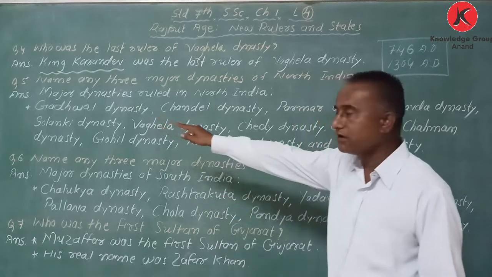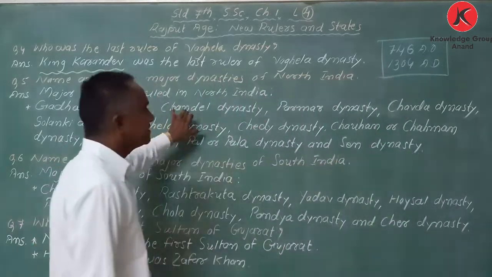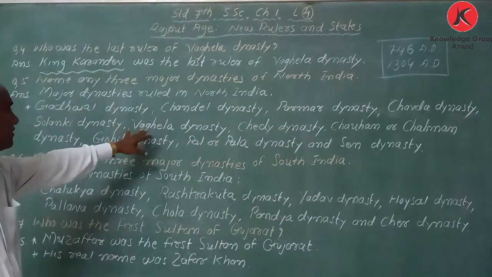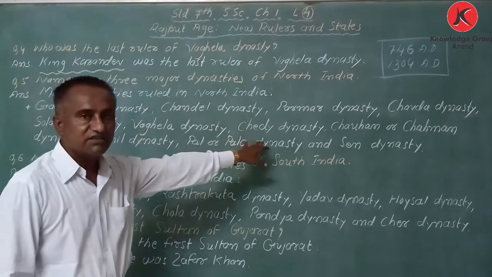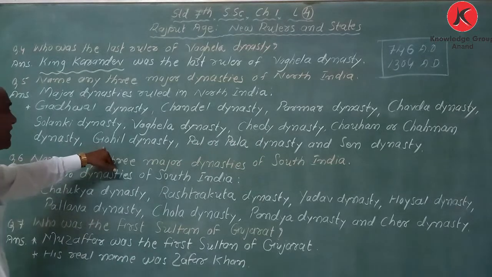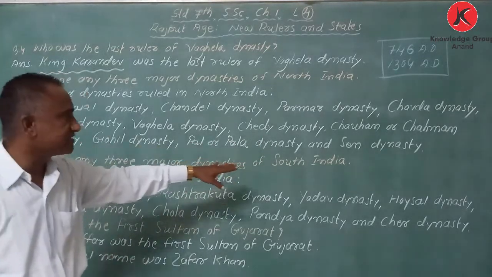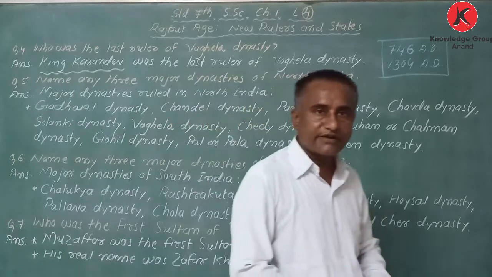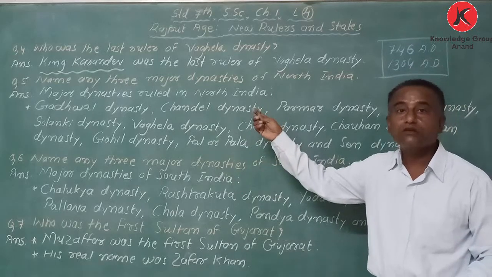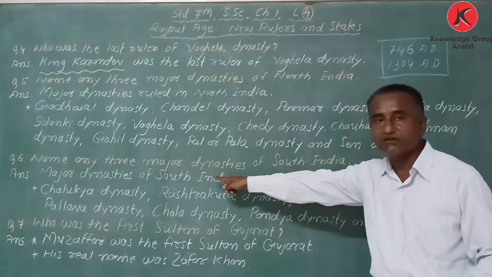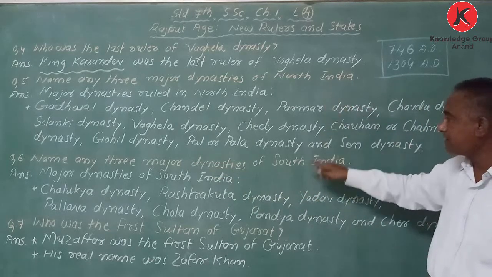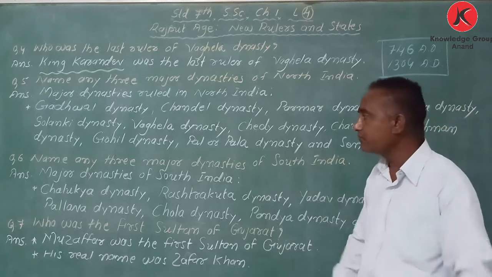Once again: Gadwal dynasty, Chandel dynasty, Parmar dynasty, Chavda dynasty, Solanki dynasty, Vaghela dynasty, Chedi dynasty, Chauhan or Chahman dynasty, Gohil dynasty, Pal or Pala dynasty, and Sen dynasty. Got it, my dear student? These dynasties ruled in North India. Now the next question is about South India. It was North India; now this is South India.